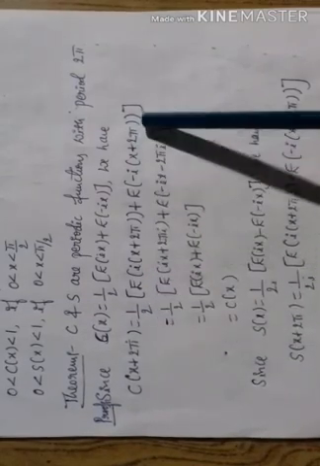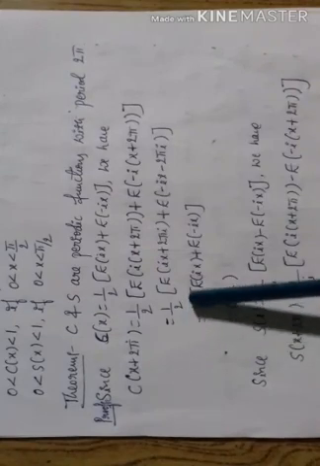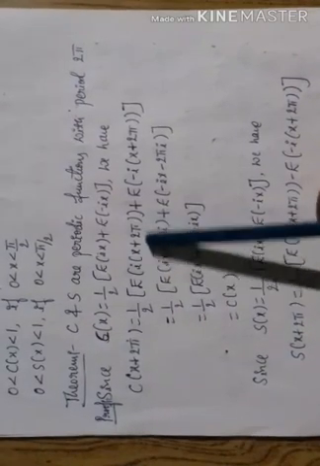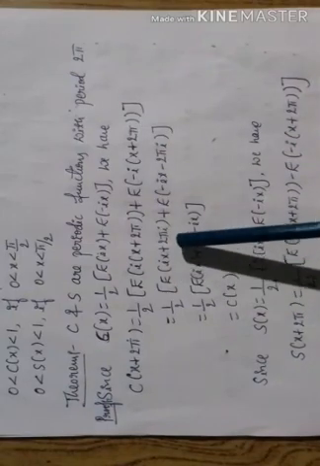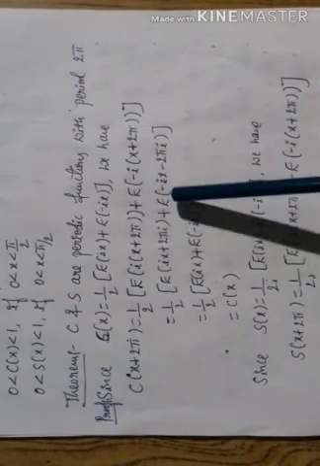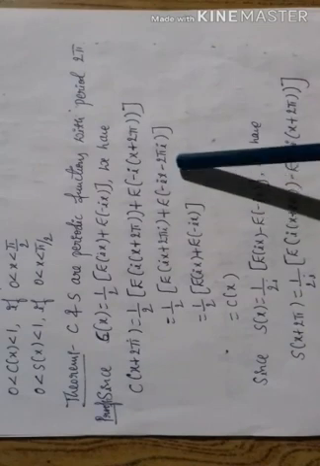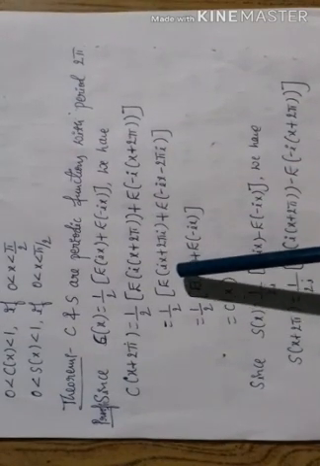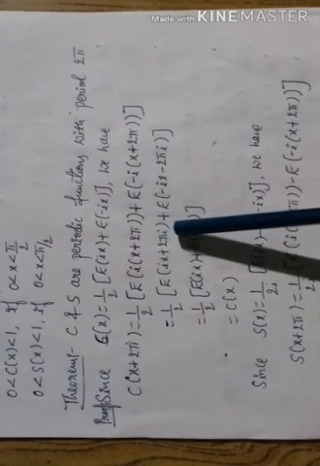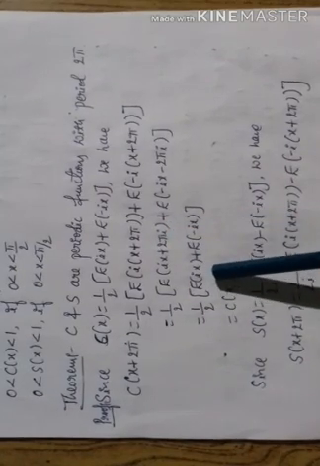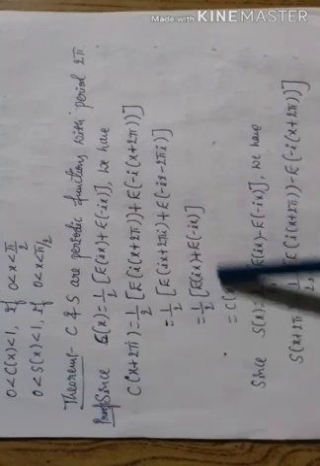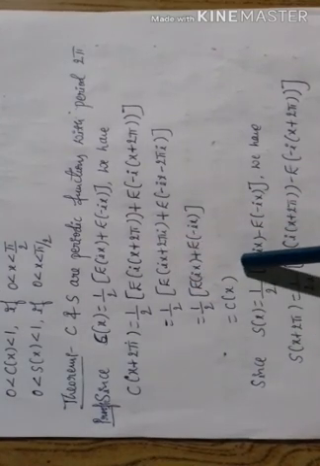So we can write this as 1 by 2 into e of ix plus 2 pi i plus e of minus ix minus 2 pi i. We know that e is a periodic function with period 2 pi i. So we can write e of ix and e of minus ix. We know that this value is c of x.